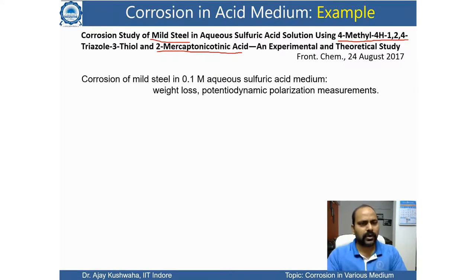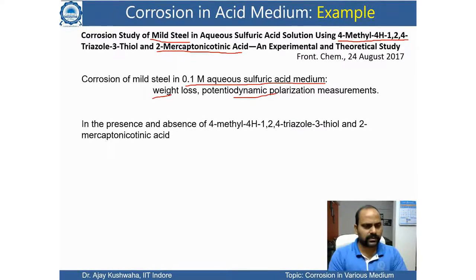The corrosion of mild steel was studied in 0.1 molar acid medium. They have taken 1 molar sulfuric acid and investigated the weight loss and the potentiodynamic polarization method. They used both.